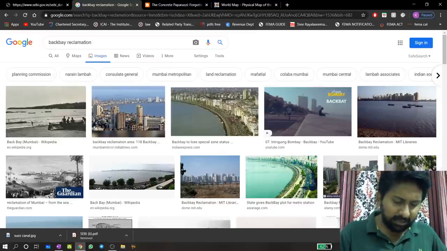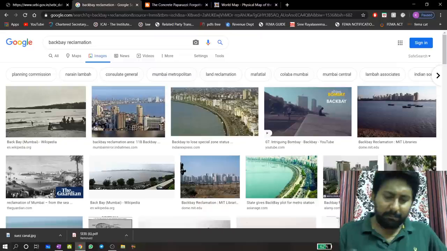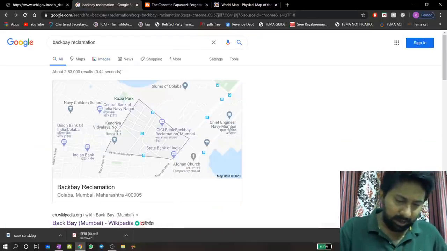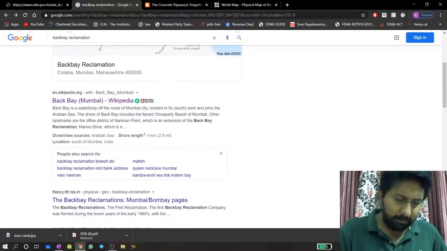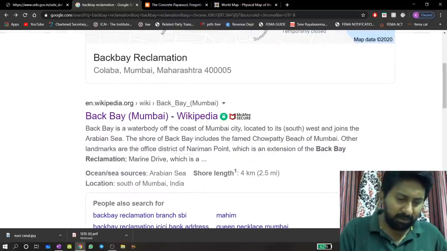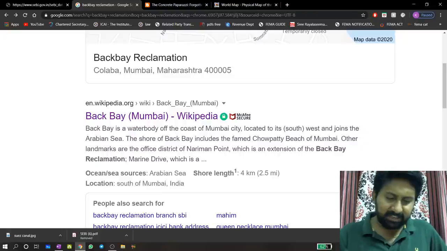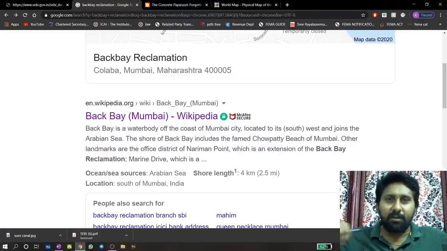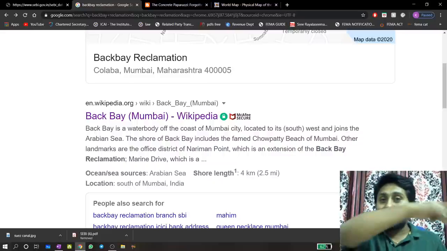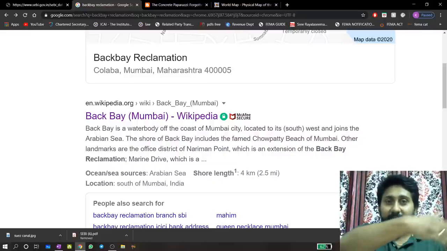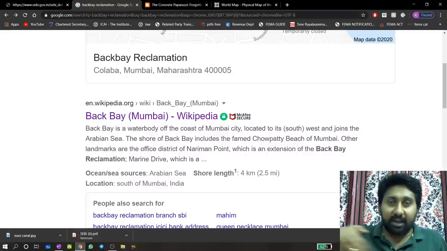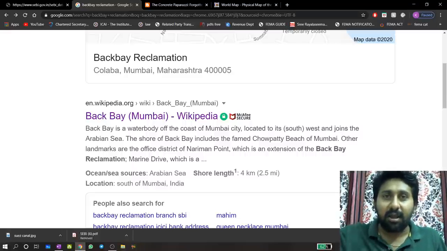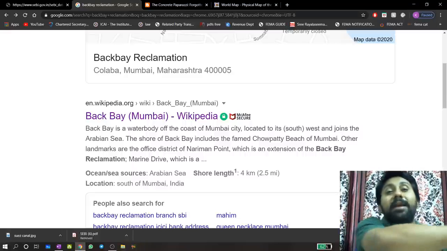So one second. See here. This is called Back Bay Reclamation. This is new Mumbai, but I can show like this. See here. Back Bay Reclamation, Colaba, Mumbai, Maharashtra. Back Bay Reclamation is a company. It is across the Marine Drive in Mumbai city. In movies, you will see Mumbai, a particular way adjacent and connected to the sea. That way is called Back Bay Reclamation.